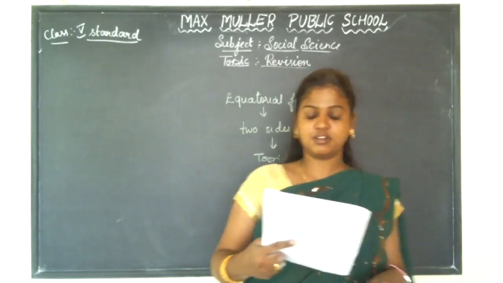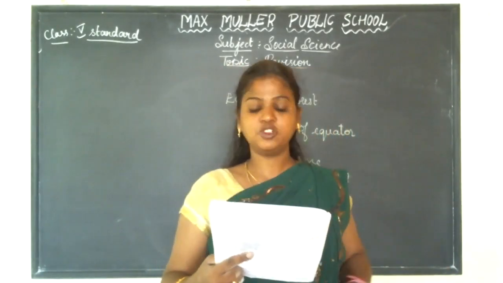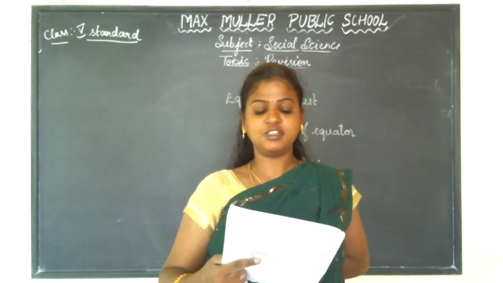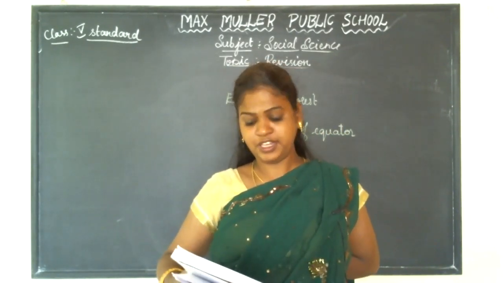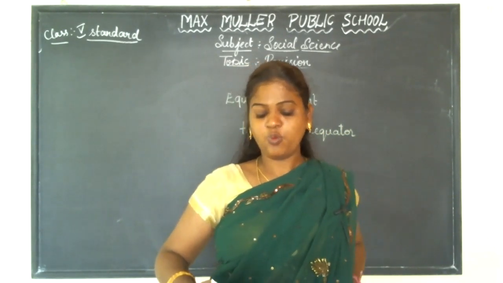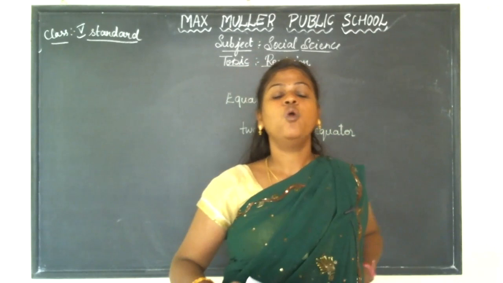So I'll just read once. Where is the equatorial forest region located? The equatorial forest region is found on both sides of the equator and falls in the torrid zone where it is very hot and wet.